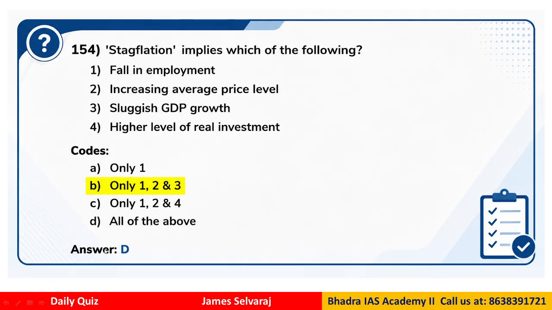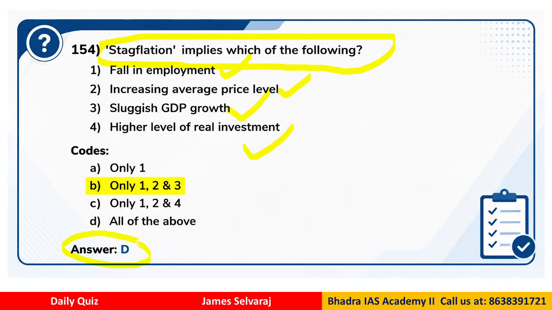Question number 154 is related to stagflation. Stagflation implies which of the following? Fall in employment, increase in average price level, sluggish GDP growth, or higher level of real investment. We have 4 options.